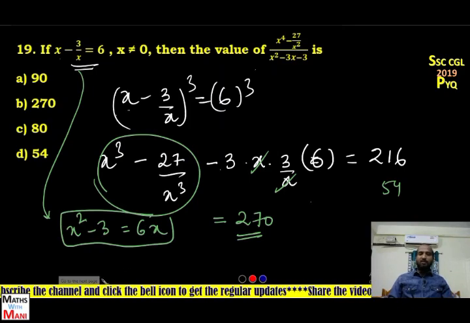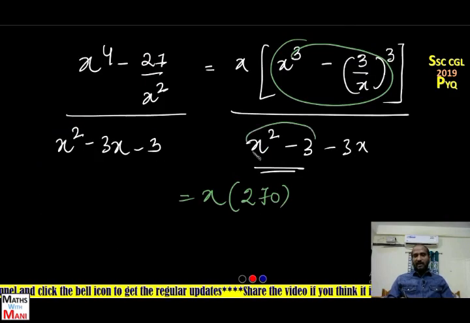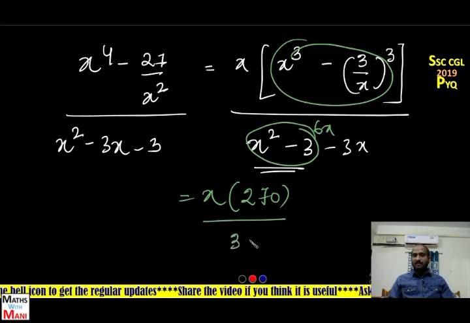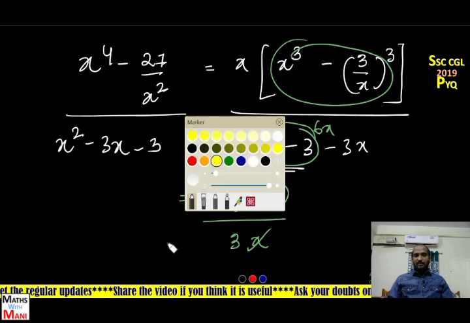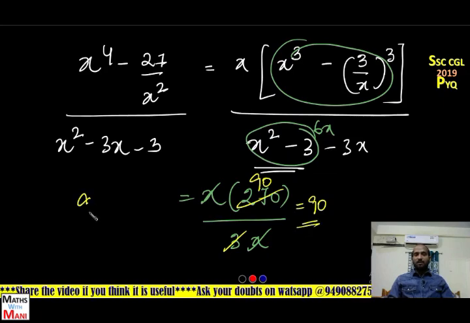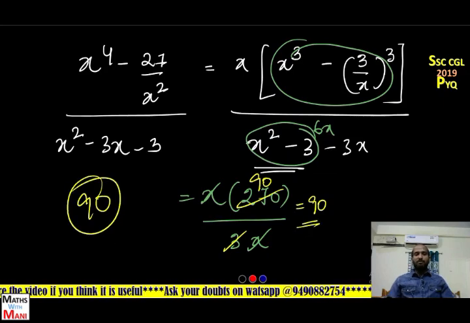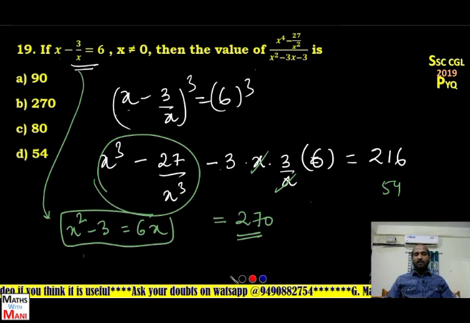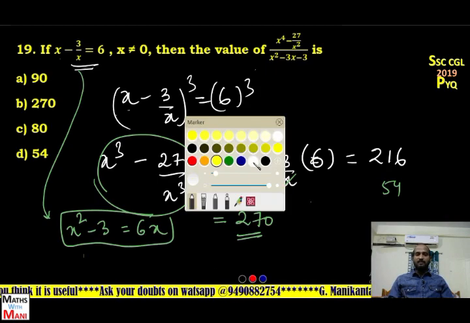So in the denominator, in place of x square minus 3, I'll write 6x. 6x minus 3x is equal to 3x. X cancels, and 270 by 3 is 90. So what is the answer? 90 is the correct answer. Observe the options. 90 means the first option is correct.